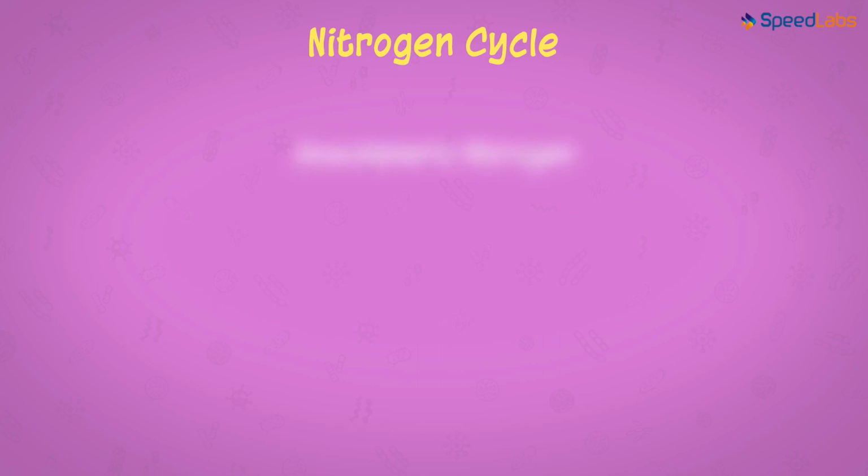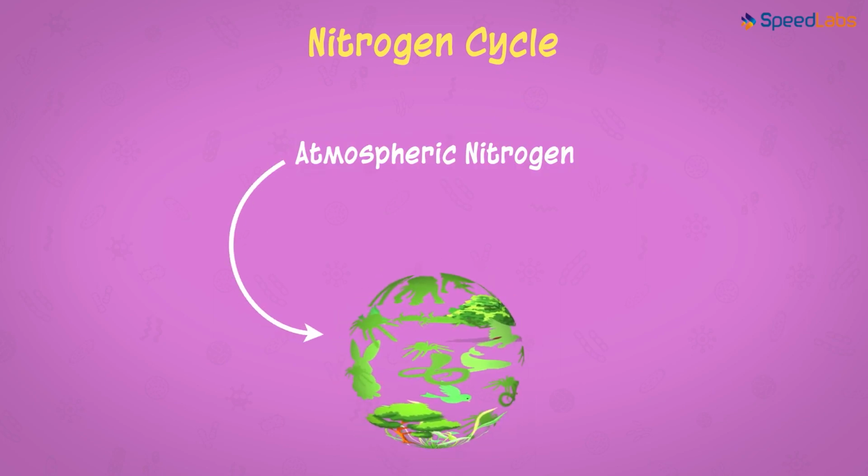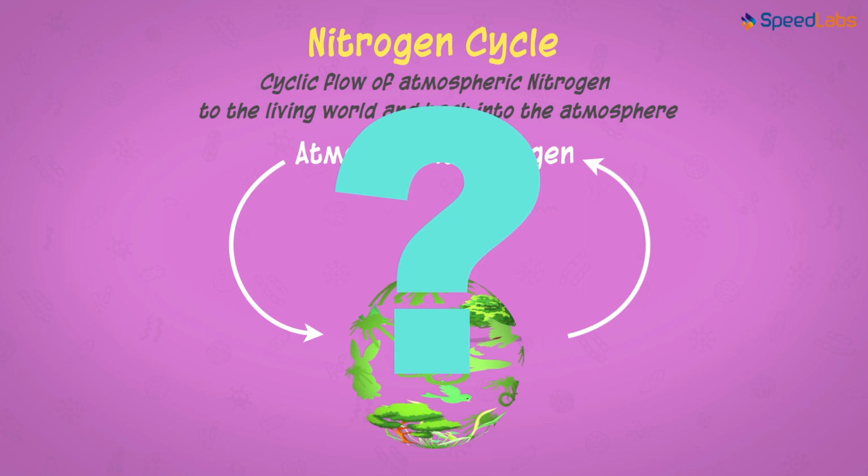Yes, the nitrogen in the atmosphere is brought into the biological world where it is utilized. But it is also sent back to the atmosphere by some means. This process of cyclic flow of nitrogen from the atmosphere to the living world and back into the atmosphere is called the nitrogen cycle. But how does this cycle actually flow?